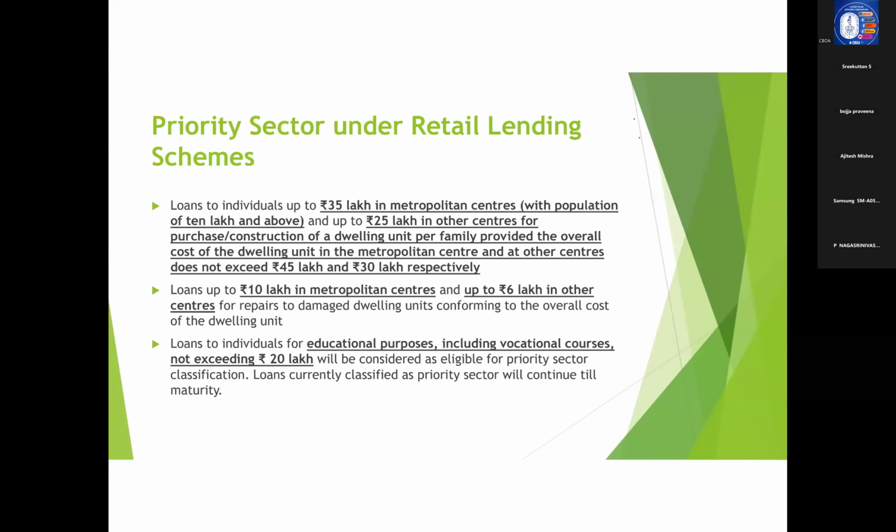That is, if a bank has lent 100 rupees, 40% of that should be lent towards priority sector. That is the concept of priority sector lending. That means we cannot lend the entire 100 rupees to non-priority sector areas. We need to lend to priority sector areas also.